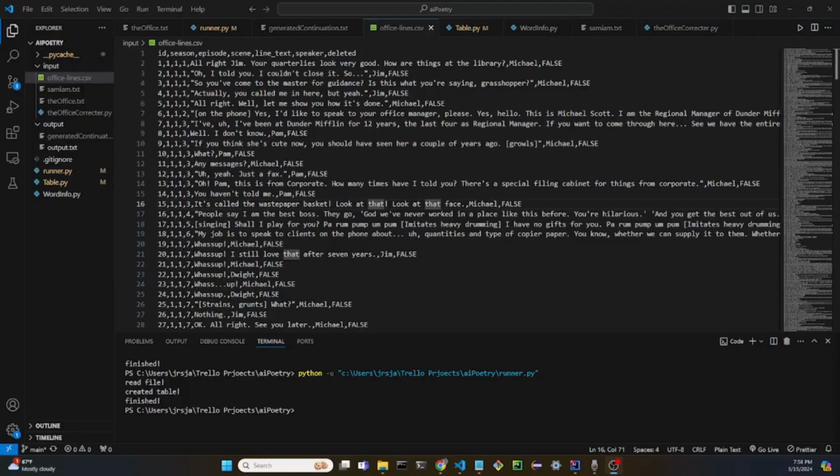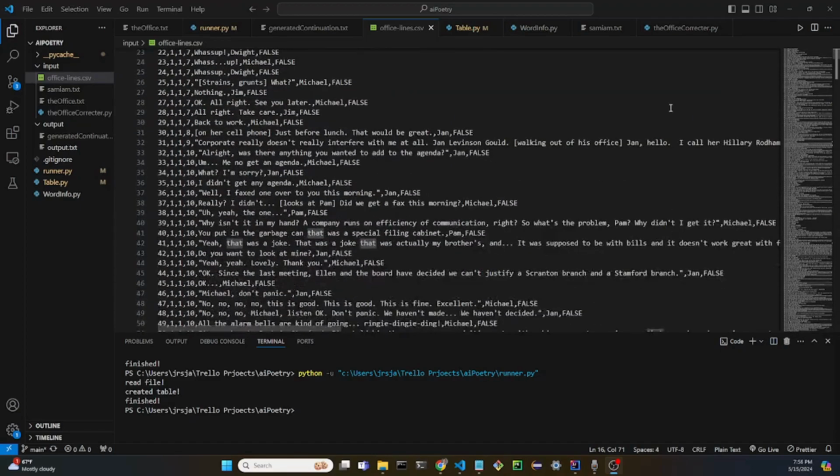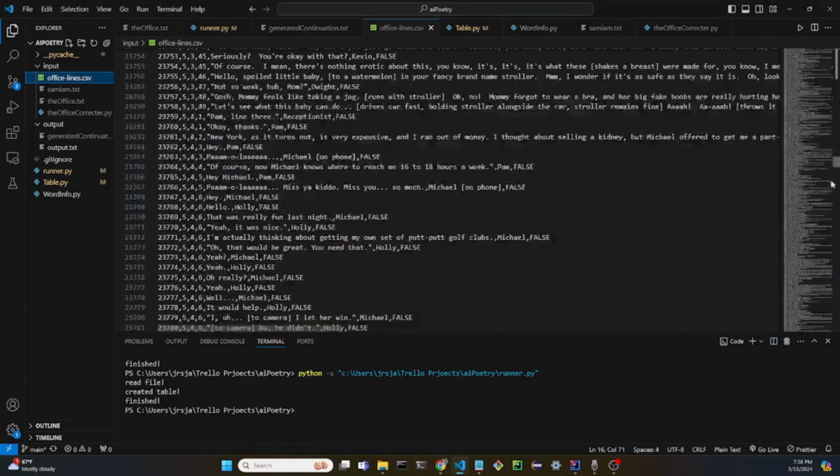Now we can use the same concept on the data that we found off Reddit of the words from The Office. Okay, so what I've done here is I've downloaded that Google Sheets into this comma separated values file, and I've opened it in Visual Studio Code. And as you can see, this is the gigantic Google Sheets.